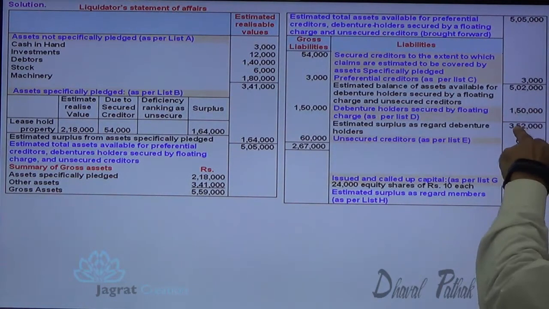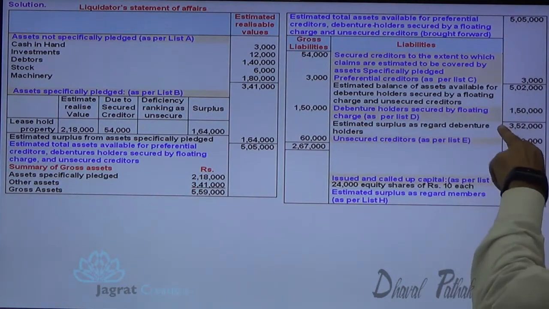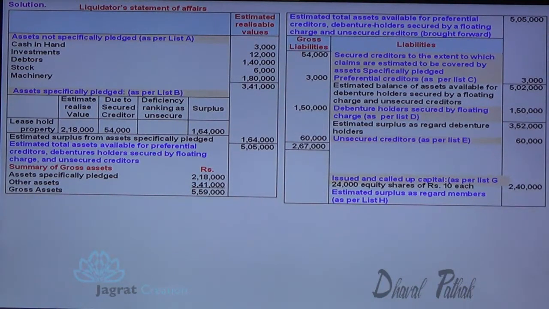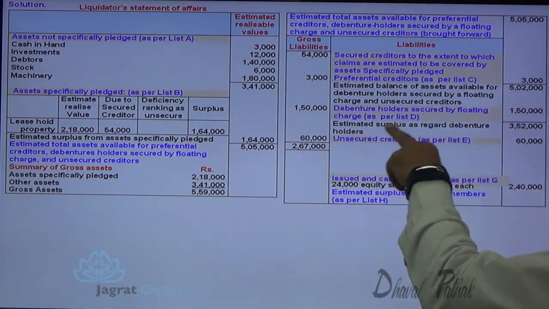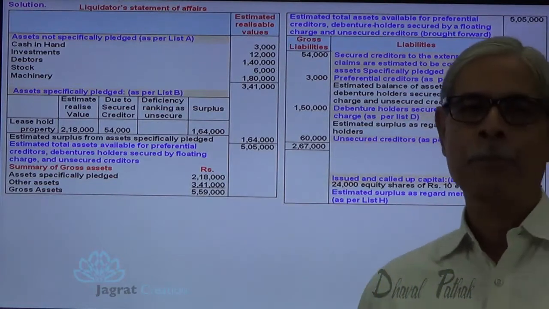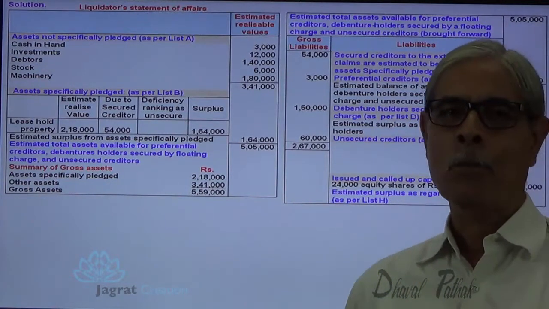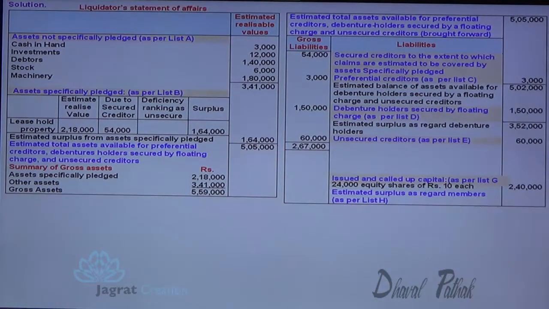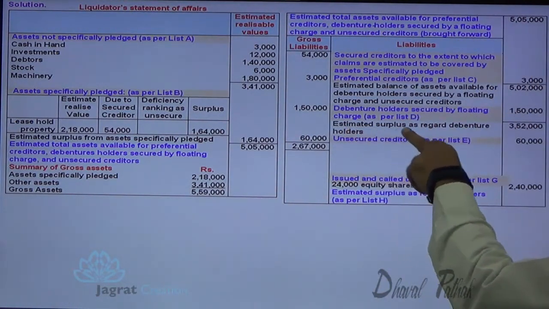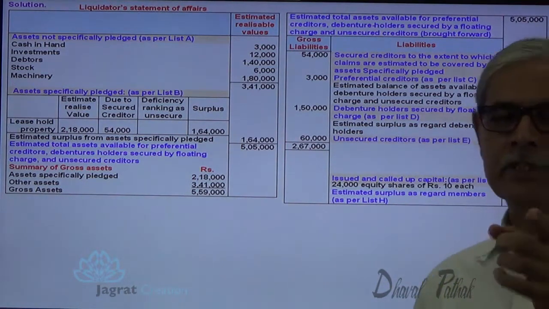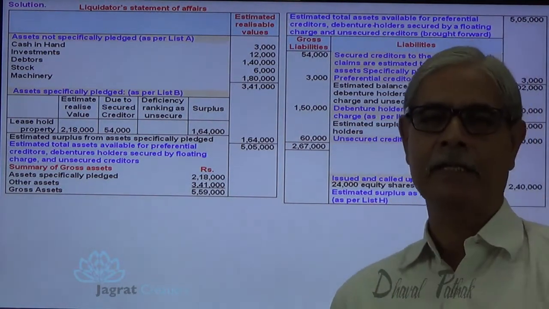3,50,000. You can write against 3,50,000 what? Estimated balance available for unsecured creditors, or alternatively what you can write? Estimated surplus as regards debenture holders. When you use the word regards, then you have to make a reference to the previous payment made, or when you make a reference available for, then you have to write the next claimant. So here estimated surplus as regards debenture holders. Instead of that I can write estimated surplus available for unsecured creditors. That also I can write.